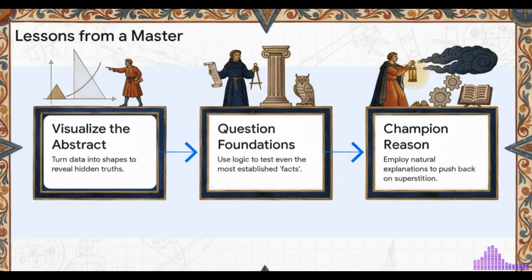So what are the big lessons we can take away from Oresme's work today? Well, there are three really powerful ones. First, the power of visualization. He proved that turning an abstract concept into a physical shape can show you truths you'd never see otherwise. Second, question the foundations. Even an authority as huge as Aristotle wasn't beyond questioning for Oresme. And third, be a champion for reason. Use it to find natural explanations and to push back against claims that have no evidence.